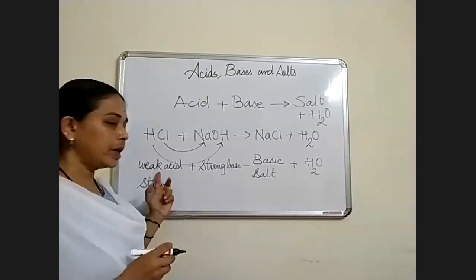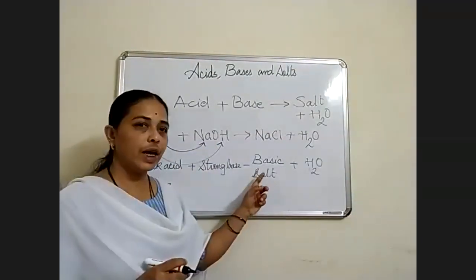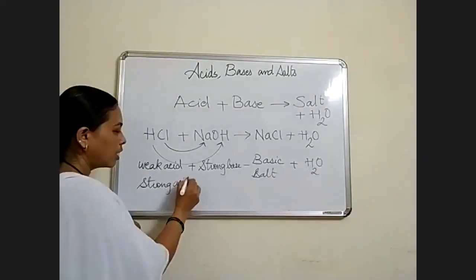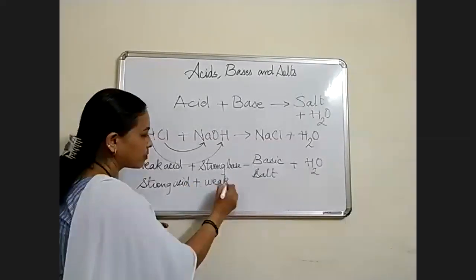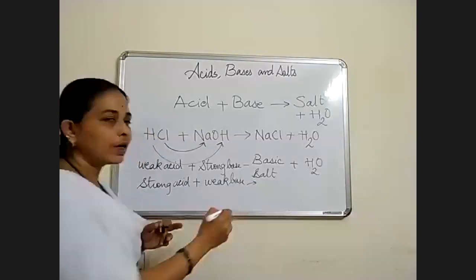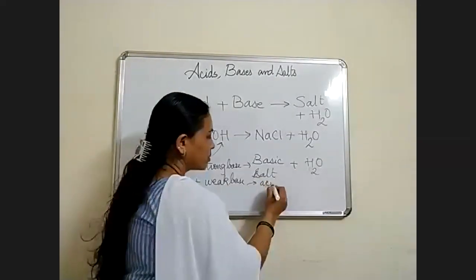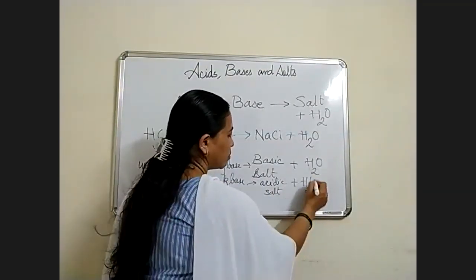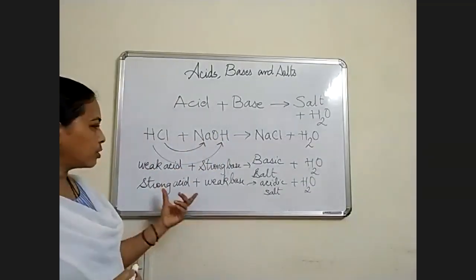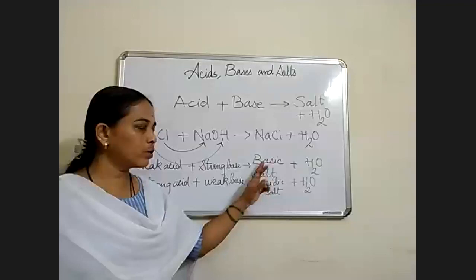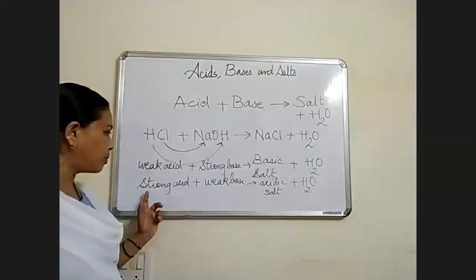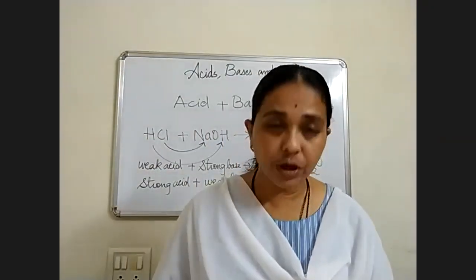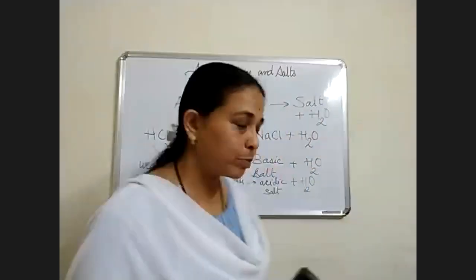See, when we mix weak acid plus strong base, we get basic salt and water. If acid is strong and base is weak, now we will get acidic salt and water. Okay. So this is a reaction of neutralization. Even though in neutralization reaction, it depends upon what type of acid and bases you are mixing. Then now I am going to show you some experiment. Before that, just some explanation is there.